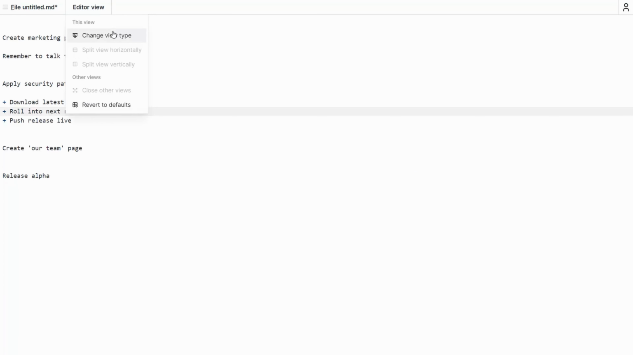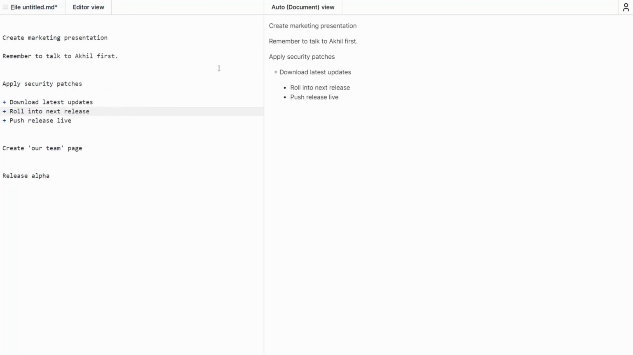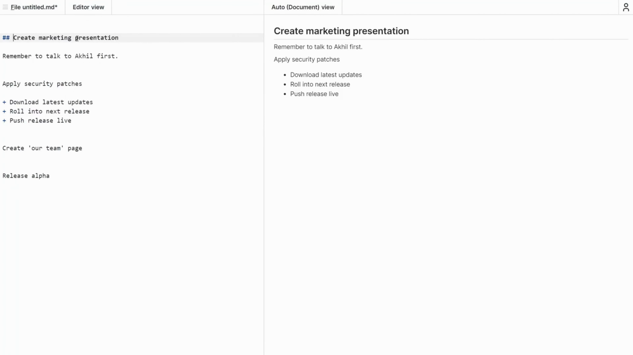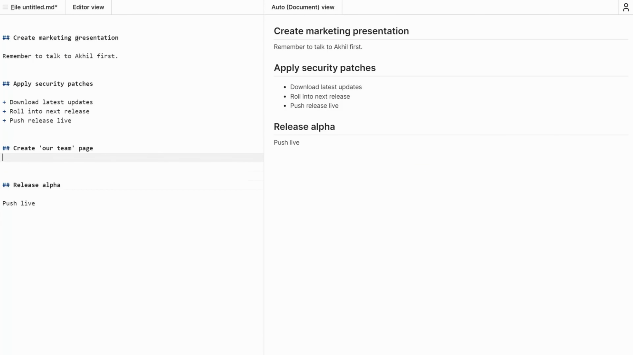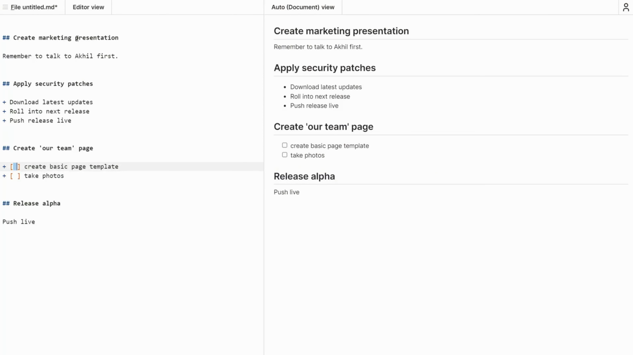Now, if I'm going to do that, maybe I want to look at a document view to see what the Markdown is actually going to look like, and I can do that side by side over here. So this is the Markdown so far. A couple of hashes to turn these things into headings. Live, create our team page, and for that I need to remember to create basic page template. Actually, I've done that already, so let's take that off.